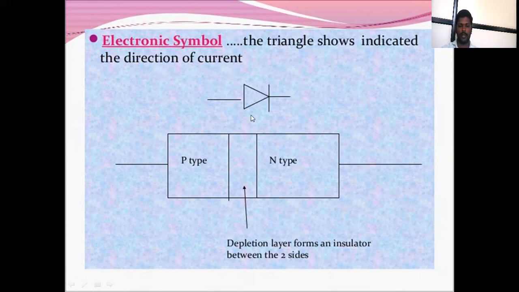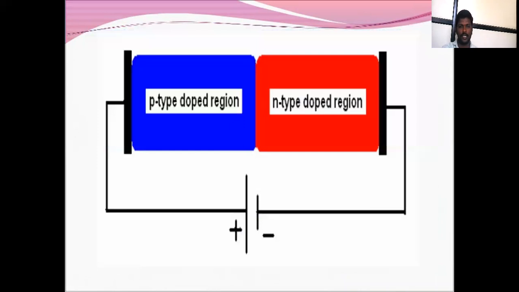That is a p-type and n-type semiconductor. The depletion layer forms an insulator between the two sides, the p-type and the n-type. Here is the diagram of the P type and N type semiconductor. The P type is a doped region, and the N type is a doped region. The positive and negative terminals will be connected to the battery.